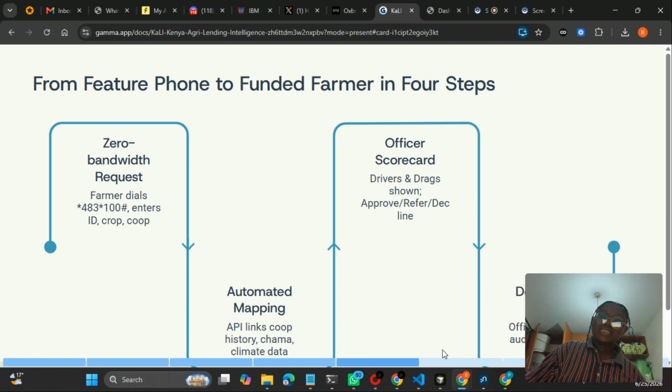And then from there, the rural officer can make a qualified decision on whether or not this farmer should get this loan. Then later on, the farmer immediately receives an SMS telling them whether it has been approved or it has been declined, and then they get their money. Or if it has been declined, they don't get their money.